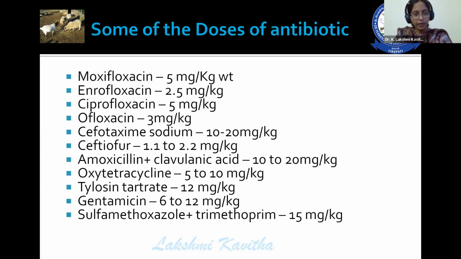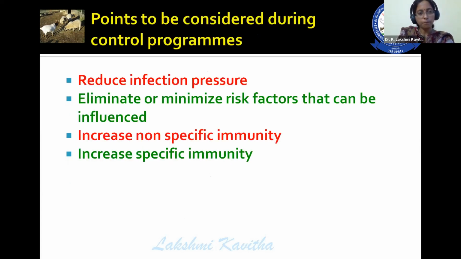These are the doses of some of the antibiotics. Moxifloxacin 5 milligrams per kg body weight. The half-life of moxifloxacin is high, that's why you can even reduce the dose. Then enrofloxacin 2.5 milligrams per kg body weight, ciprofloxacin 5 mg per kg, ofloxacin 3 milligrams per kg, cefotaxime sodium 10 to 20 milligrams per kg, ceftiofur 1.1 to 2.2 milligrams per kg body weight, amoxicillin clavulanic acid 10 to 20 mg per kg body weight, oxytetracycline 5 to 10 mg per kg body weight, tylosin tartrate 12 milligrams per kg, gentamicin 6 to 12, sulfamethoxazole and trimethoprim 50 milligrams per kg body weight.